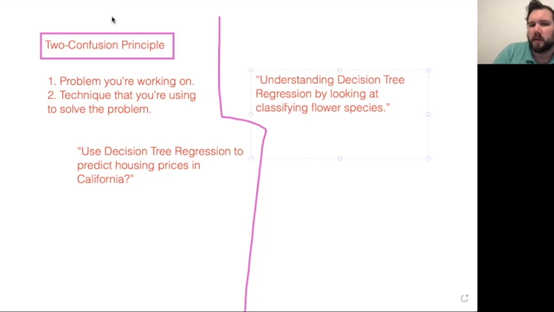And then once we understand decision tree regression on that simple problem, then we go and we translate that knowledge to this new problem that we don't understand as well. It's difficult to develop that intuition if you're starting with a very complex thing that you're trying to analyze. So when we're first learning a technique, my suggestion is we learn a technique on something that's really simple.